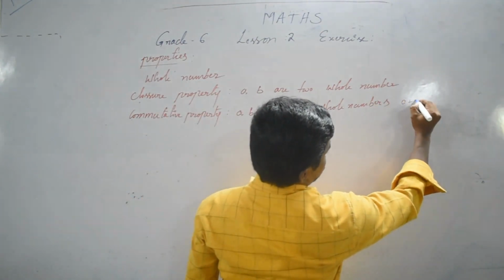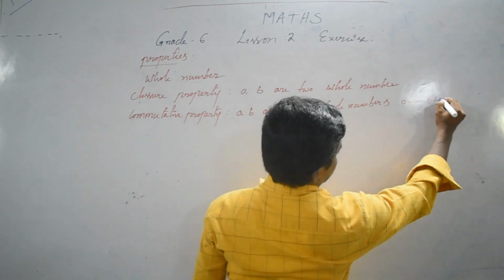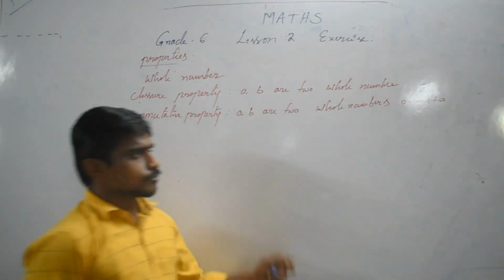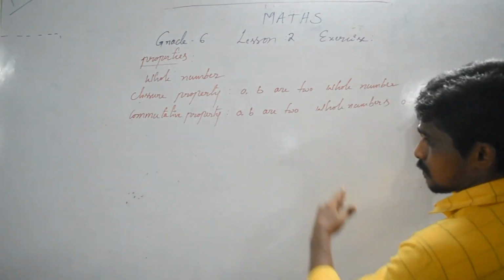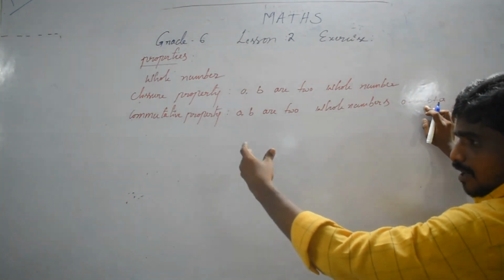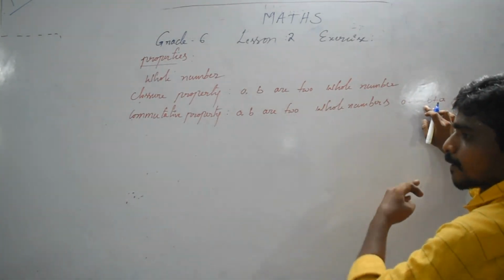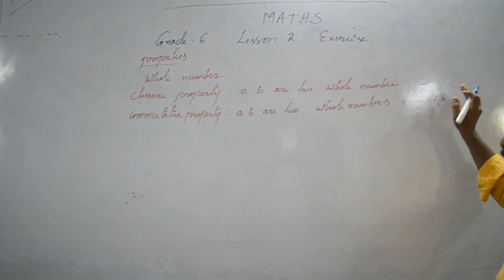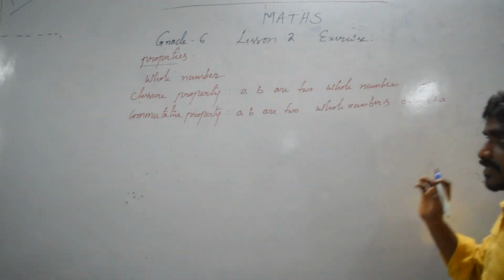So A plus B is equal to B plus A. That is the commutative property. The expression on this side of the equals sign we call LHS, left hand side. This one is the right hand side.